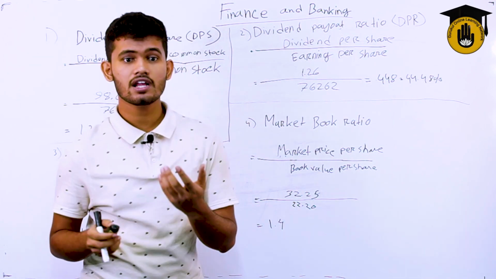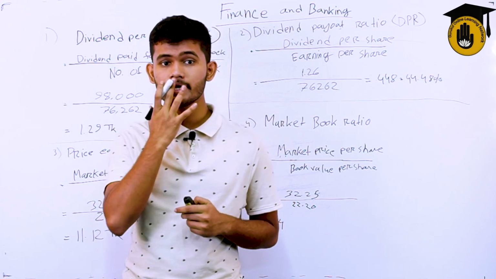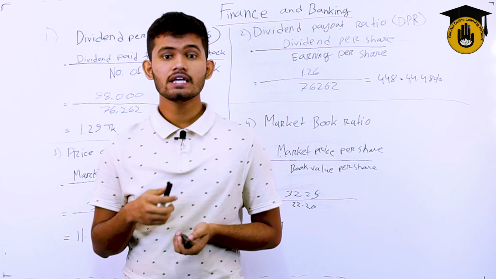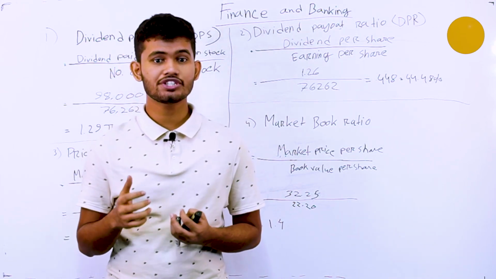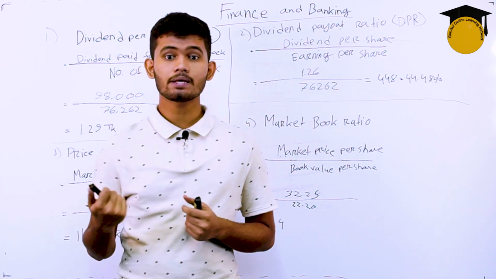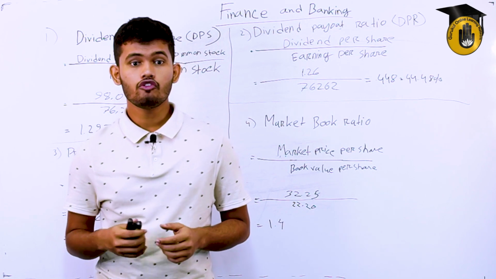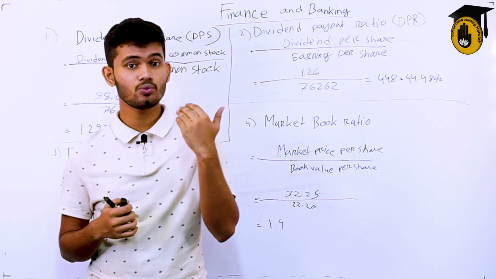So let's take a look at the third of the market ratios. The third one is the price earning ratio, or PE for short. The price earning ratio is commonly used to assess the owner's appraisal of the share value. The PE ratio measures the amount that investors are willing to pay for each share.